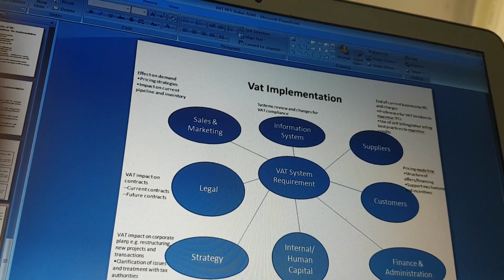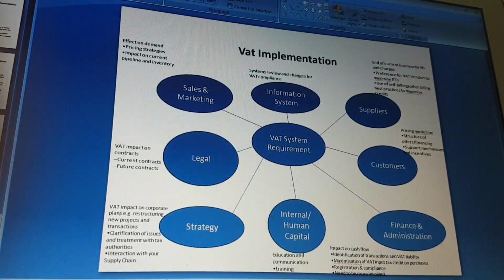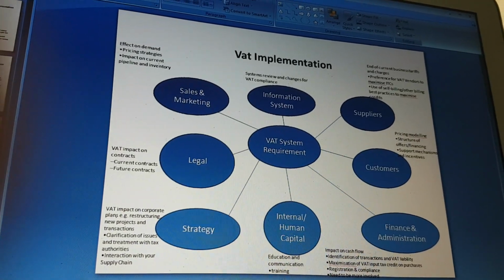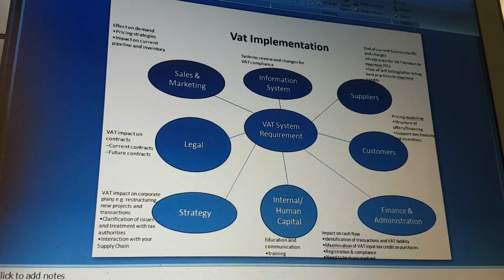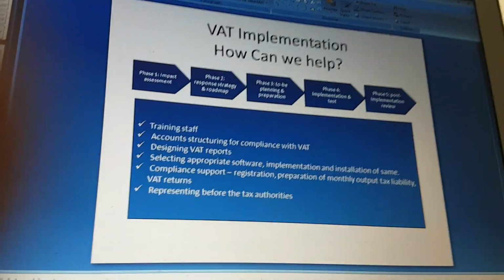Pricing, modeling, structure of offers, financing. This is just an overview, an accumulation of what has to be done by every department. It needs to be discussed in detail, and we will do it in my next presentation.